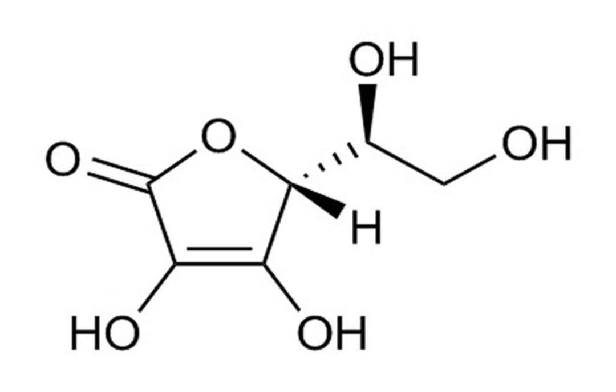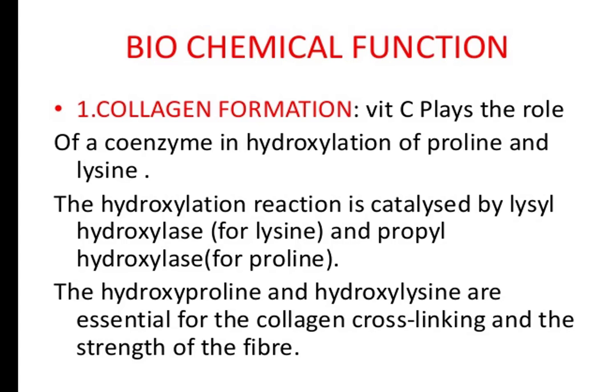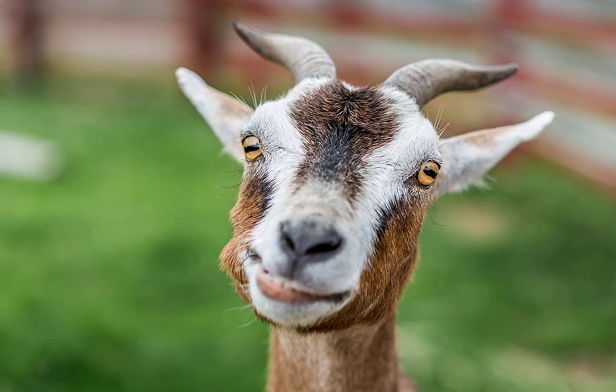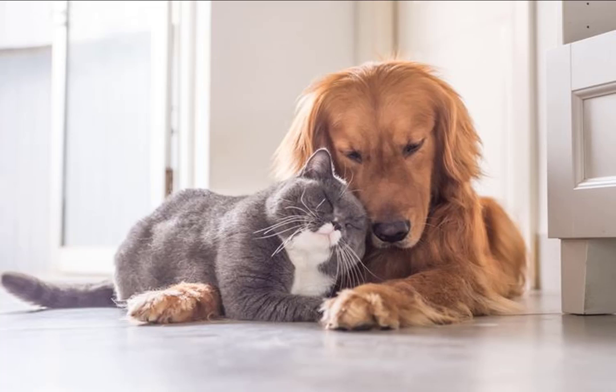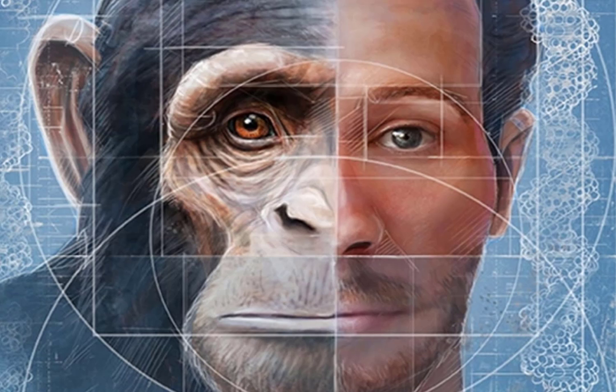Take as an example ascorbic acid, or mostly known as vitamin C. Vitamin C is needed for the synthesis of collagen fibers that form part of many tissues in the body, like skin and blood vessel walls. The vast majority of plants and animals, including most mammals, can synthesize vitamin C, like dogs or cats. But due to mutations that cut the production of the protein needed to make vitamin C, many mammals, including chimpanzees and apes, cannot synthesize vitamin C.